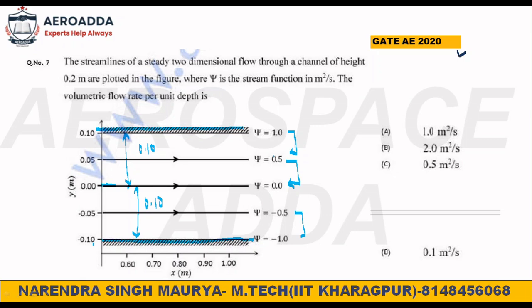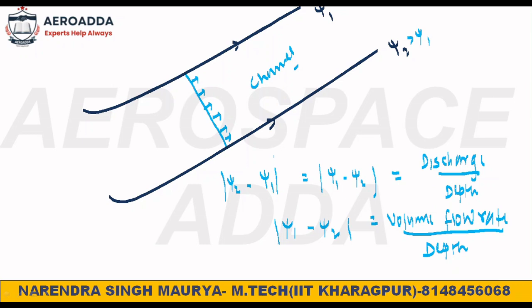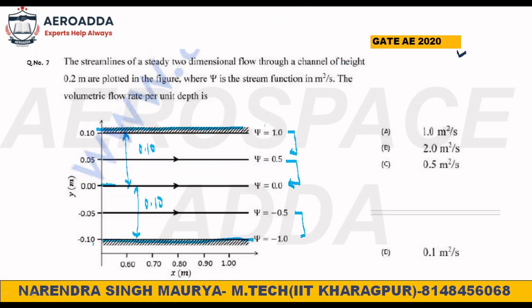That is correct, no problem, and that was the derivation I gave you. But now they are taking stream values: one streamline here, and another streamline here.